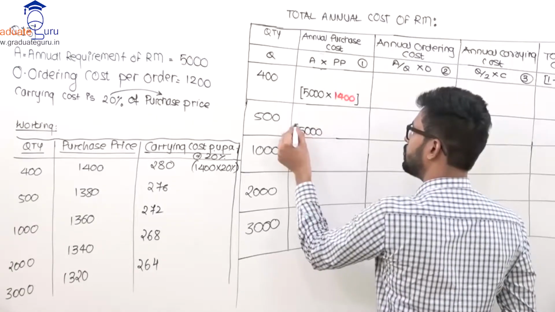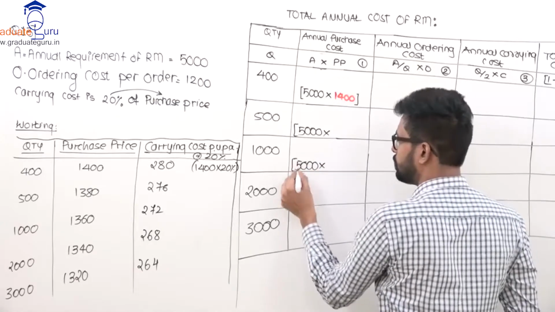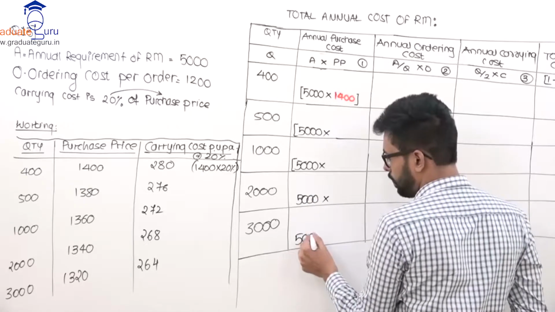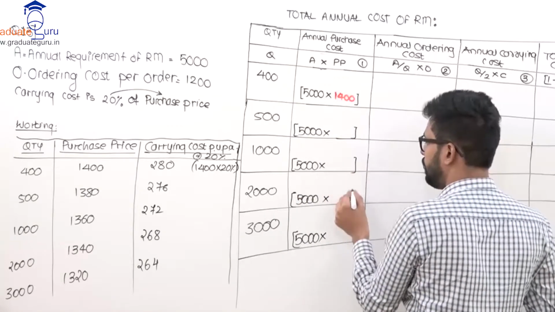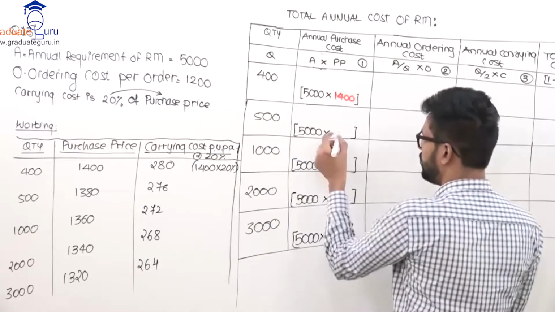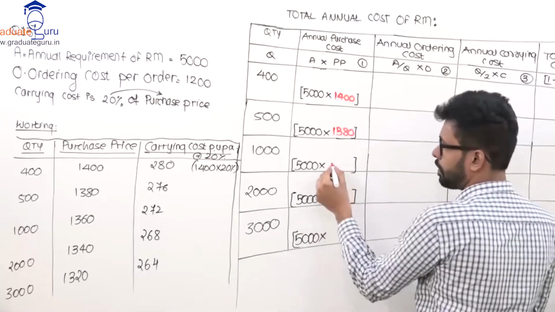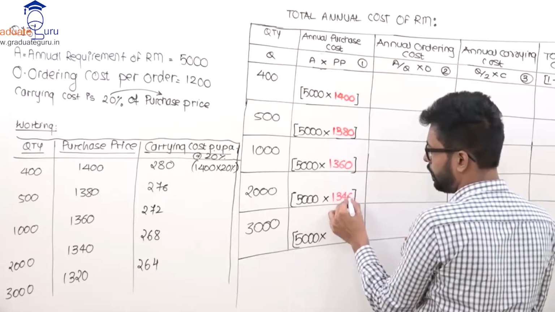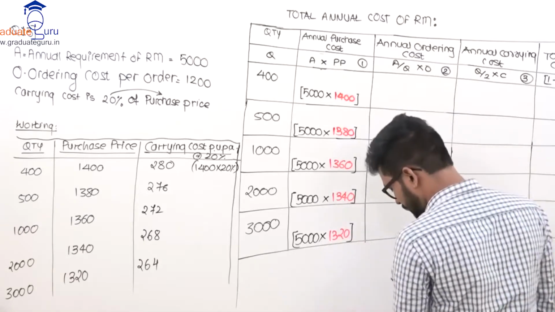I will say 5,000. No matter how many quantity I am ordering at a time, my annual requirement will always remain same. Now what matters is what will be my price. If I order 500 at a time, the price charged by supplier will be 1,380. However, if I order 1,000 at a time, again price will get discounted. It will be 1,360. Then it will be 1,340. Then 1,320.